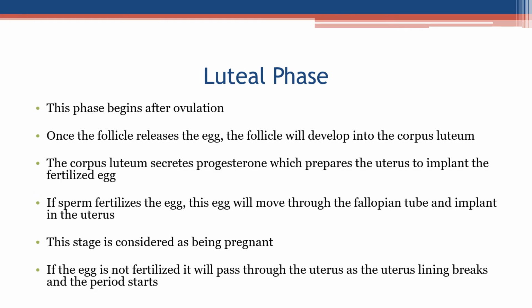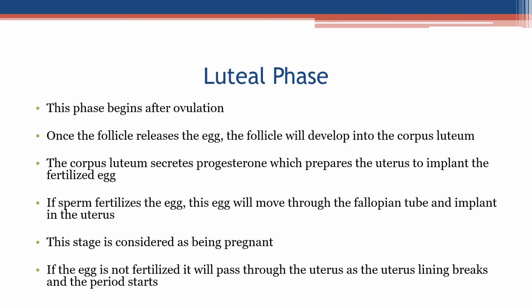Luteal phase. This phase begins after ovulation. Once the follicle releases the egg, the follicle will develop into the corpus luteum. The corpus luteum secretes progesterone, which prepares the uterus to implant the fertilized egg. If sperm fertilizes the egg, this egg will move through the fallopian tube and implant in the uterus. This stage is considered as being pregnant.